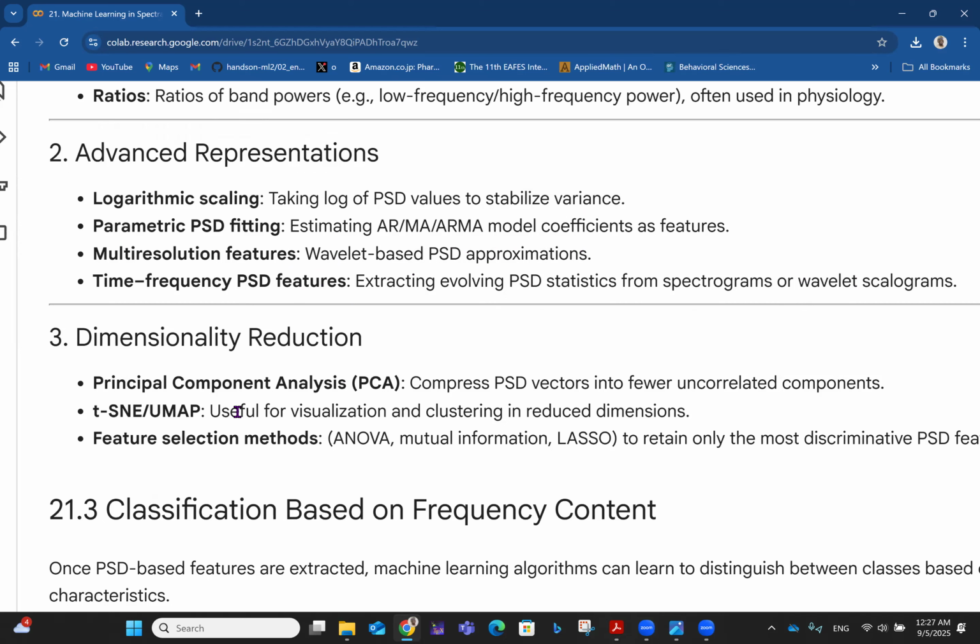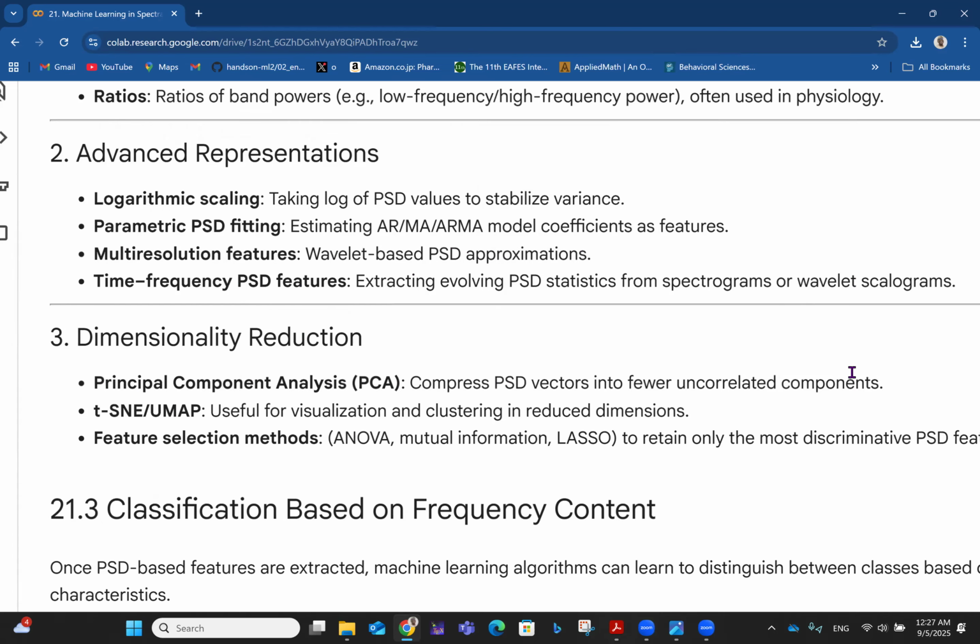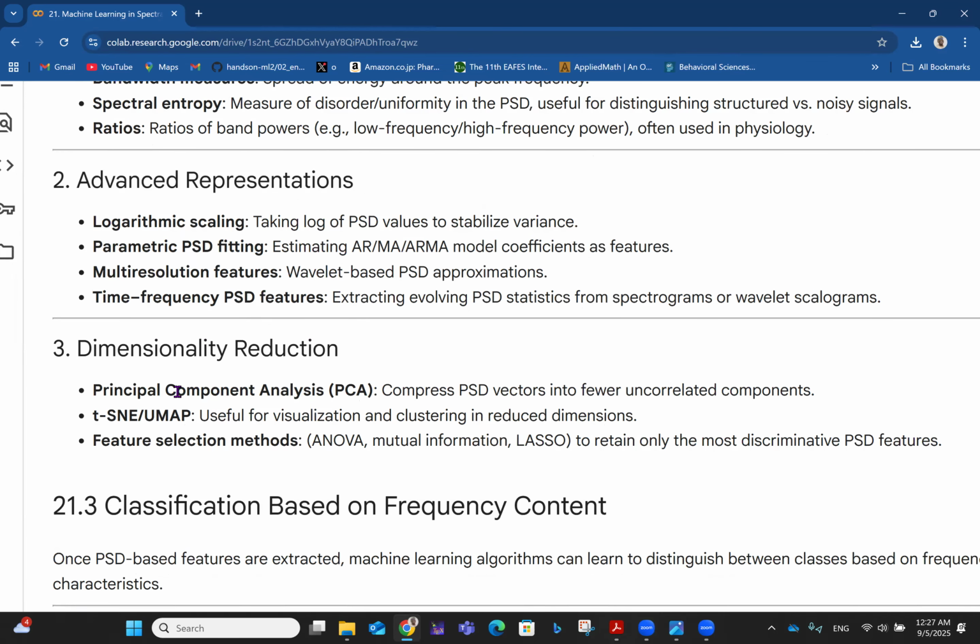Then we have dimensionality reduction, just like I told you not long ago. We have things like principal component analysis, PCA, to compress power spectral density vectors into fewer uncorrelated components. Then we have t-SNE or UMAP, useful for visualization and clustering in reduced dimensions. Then we have feature selection methods like ANOVA, mutual information, and lasso, a regression method, to retain only the most discriminative PSD features. It's more like you have power spectral density and you want to get the most important features from it. So machine learning can play a very powerful role there.